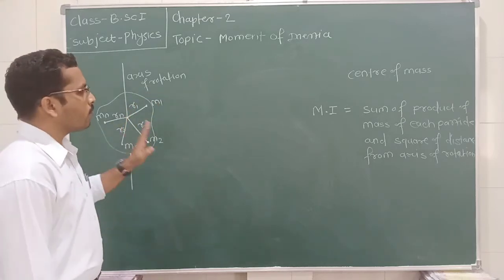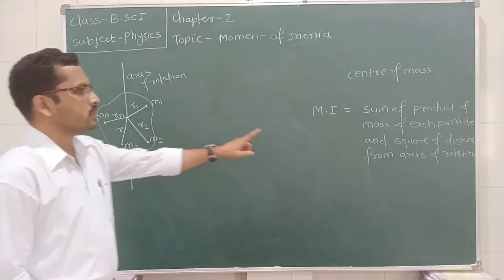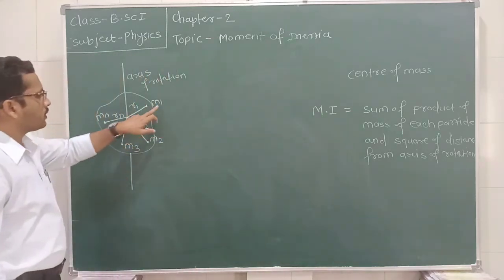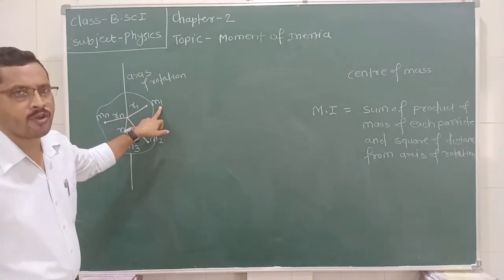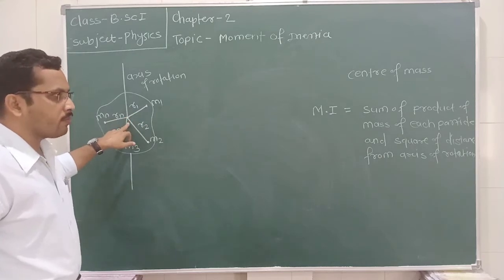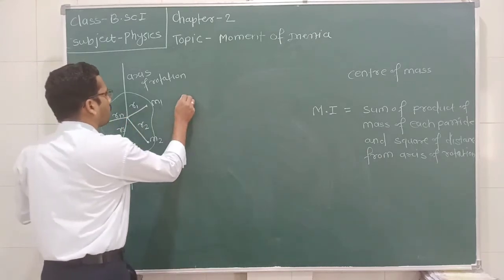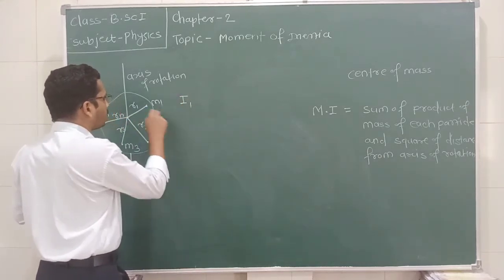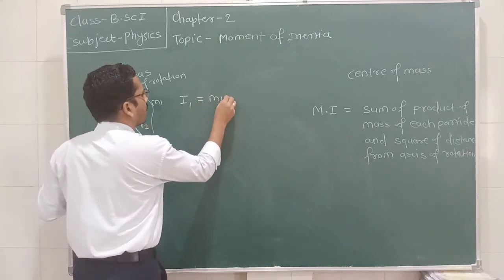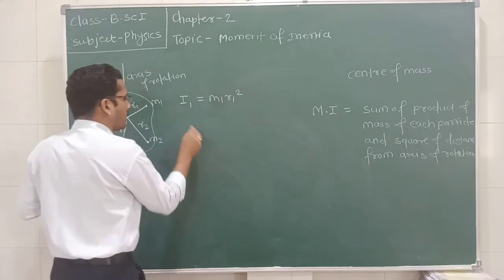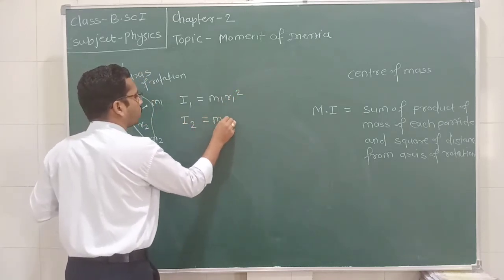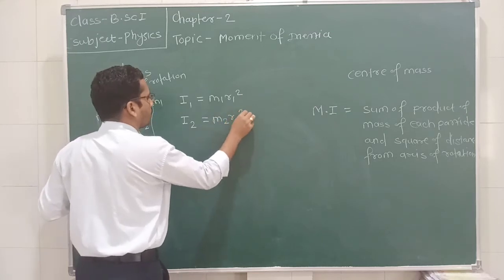Okay, so moment of inertia is nothing but the sum of product of mass of each particle. Suppose the first particle having mass m1 is situated at a distance r1 from the axis of rotation, then the moment of inertia of the first particle is equal to m1 r1 square. Similarly, for the second particle, the moment of inertia is equal to m2 r2 square.